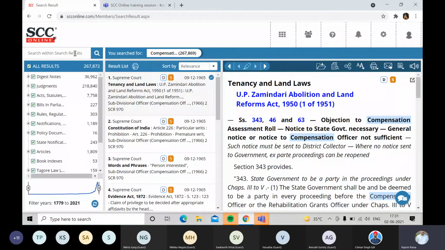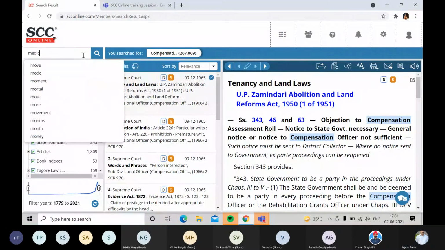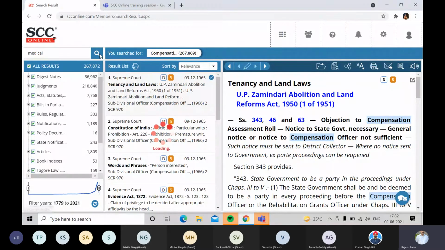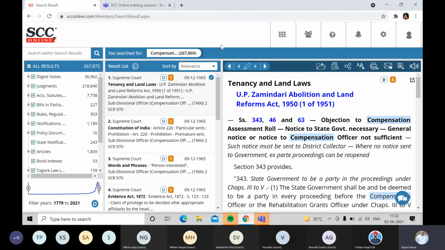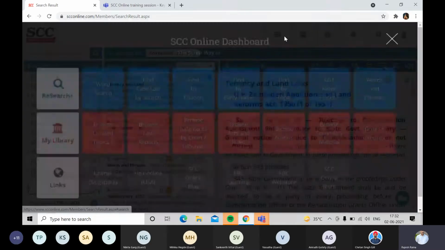And I can cross check it. I go into this search within search area where I can search within the results now, and I'll type medical, and let's see if there are any results on this. So it's searching now within those 267 judgments, and it has shown 0 results. That means it has done the job for me. So that is the NOT operator which can be used. Let me move back to the dashboard.